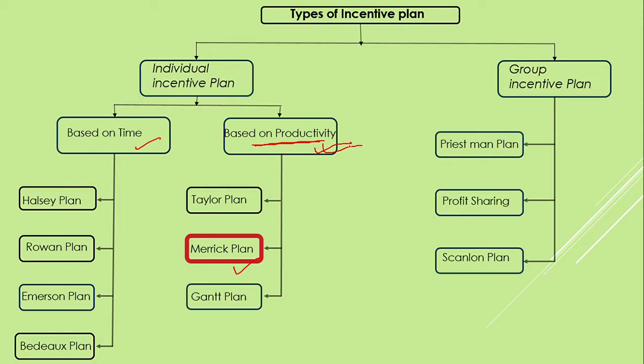This gives flexibility to employees as well as the management, as this does not require any sort of micromanagement for the employees. So if you are into HR and planning to implement some incentive plan in the organization, then I'd prefer you go with merit plan as it is based on productivity.